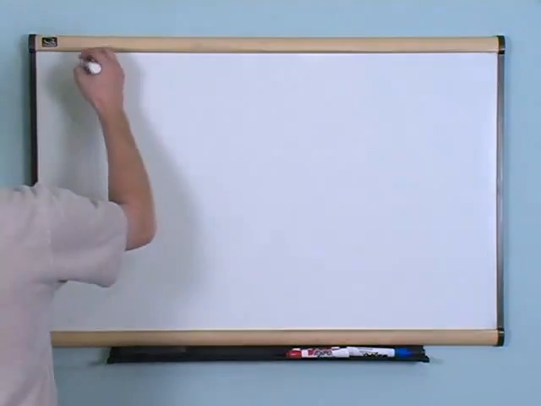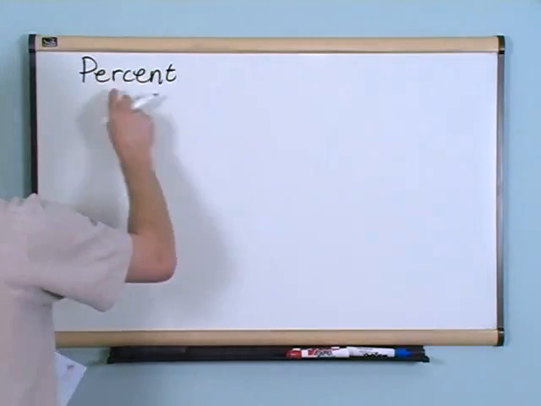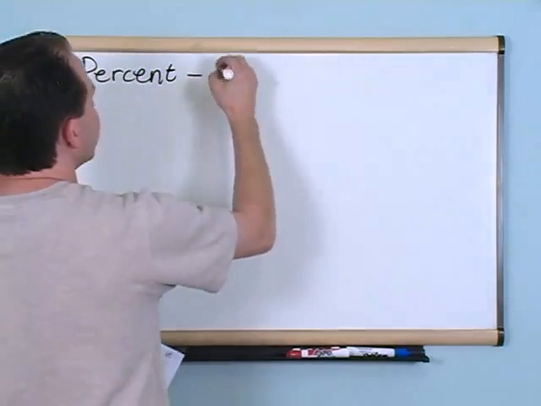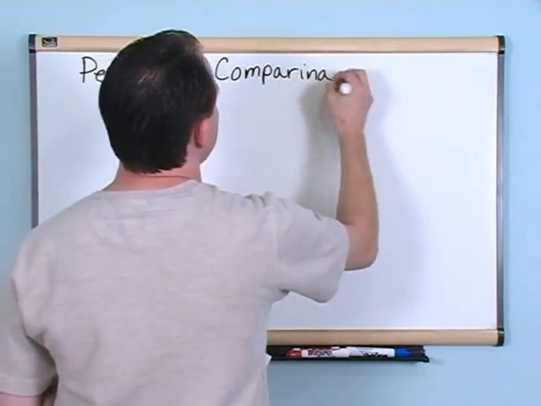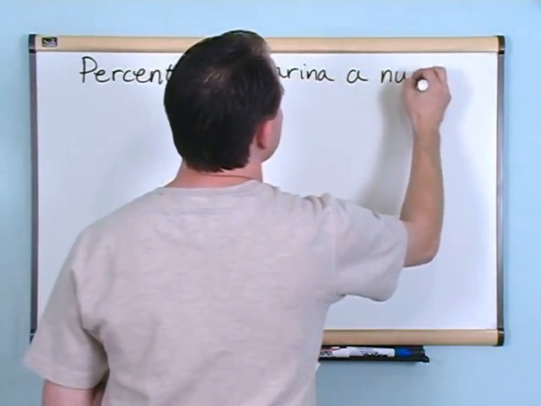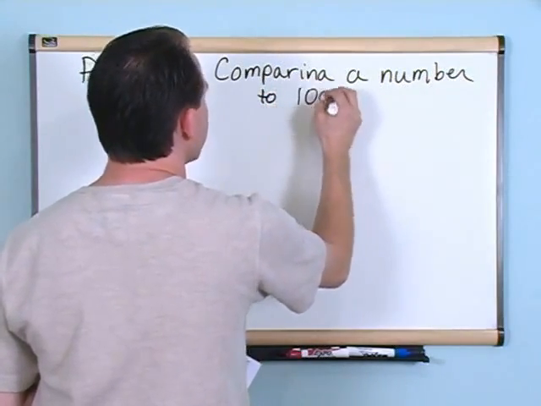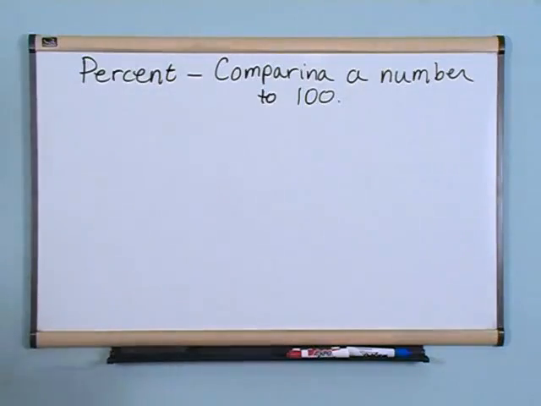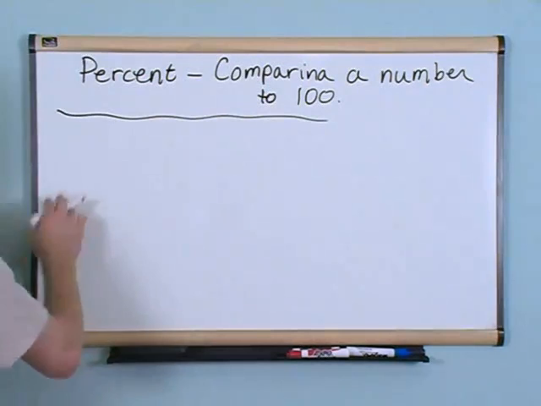So the thing to remember is percent is just simply comparing a number to 100, to the number 100. That's all it means. So to take an example of that, somebody might say 10%.